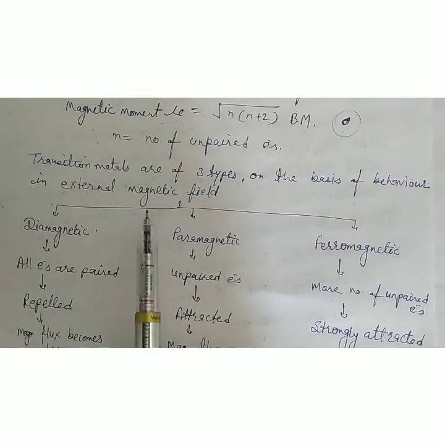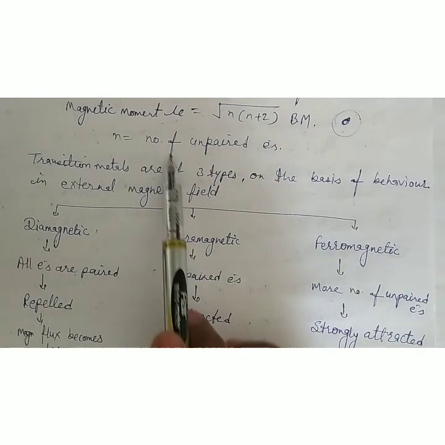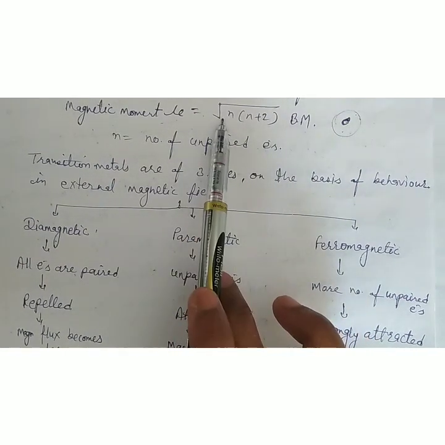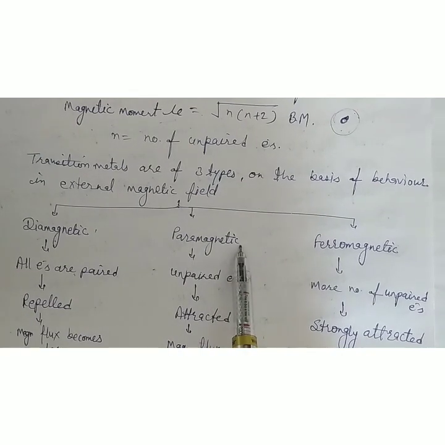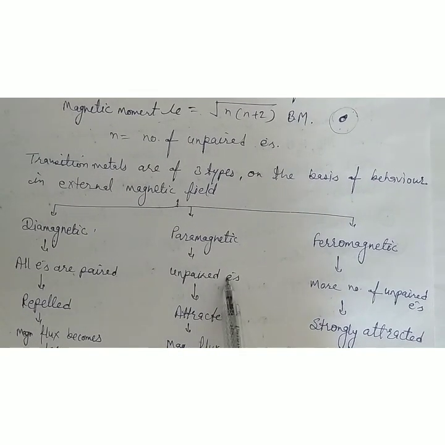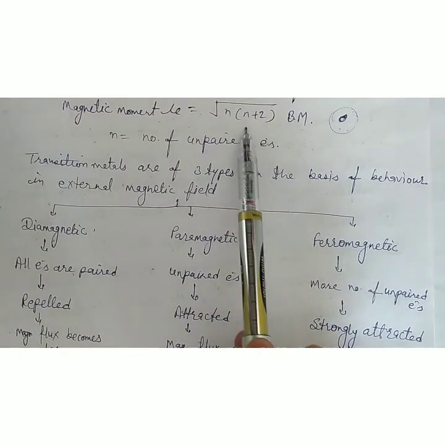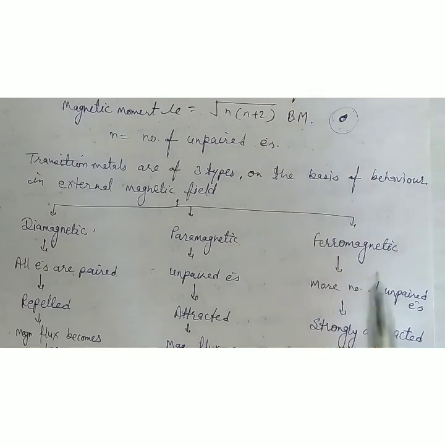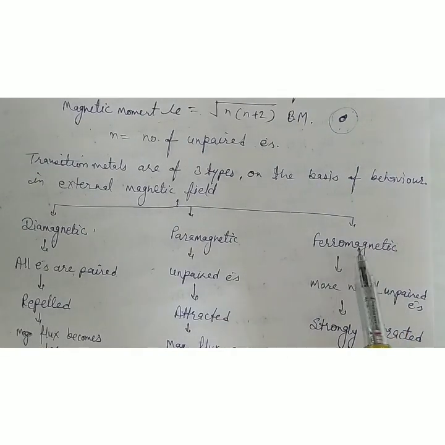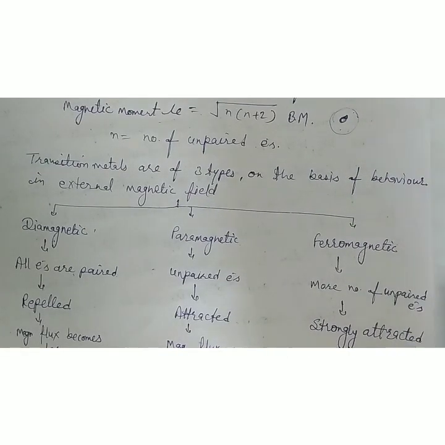There is no unpaired electron, so the magnetic moment will be zero because n is equal to 0. Paramagnetic substances have unpaired electrons, so the magnetic moment has a value larger than 0. In ferromagnetic substances, there is a larger number of unpaired electrons.